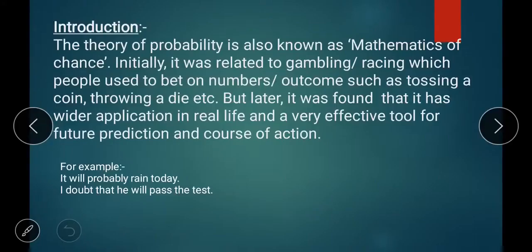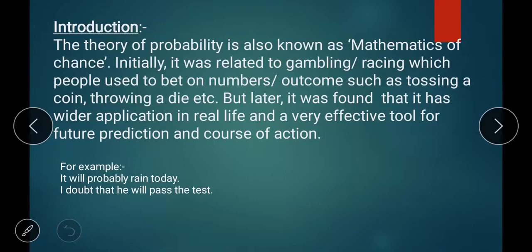Introduction. The theory of probability is also known as the mathematics of chance. Initially, it was related to gambling, where people used to bet on numbers and outcomes such as tossing a coin, throwing a die, etc. But later, it was found that it has wider application in real life and is a very effective tool for future prediction and course of action. For example, it will probably rain today. I doubt that he will pass the test.